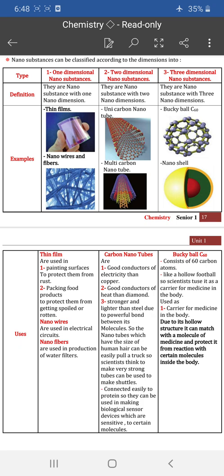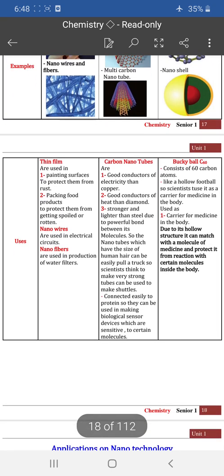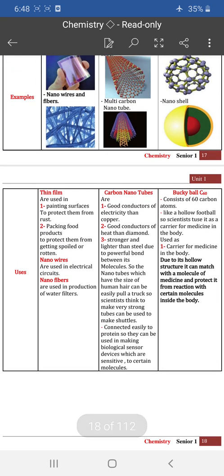Also, the two-dimensional nanosubstances, for example, single-walled carbon nanotube and multi-walled carbon nanotube. Carbon nanotube is used in conduction of electricity because when we change the carbon from macroscale to nanoscale, it becomes a better conductor of electricity than copper, and a better conductor of heat than diamond, and stronger and lighter than steel due to the powerful bonds between molecules. So the nanotube, which has the size of a human hair, can easily pull a truck. Can you imagine that? Very, very strong and very, very light.